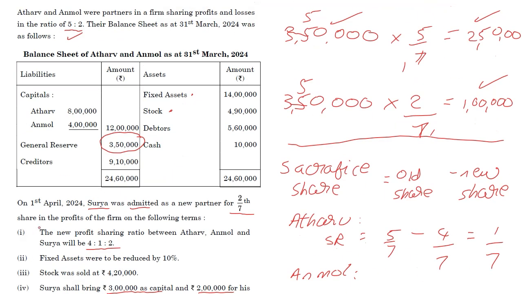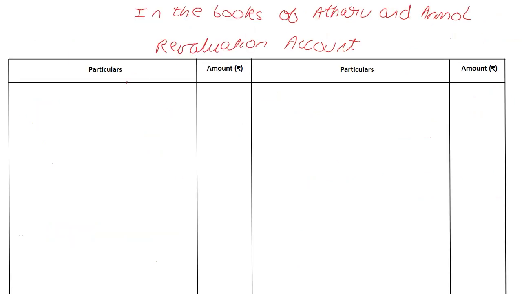All right, so I have done factoring in this fixed assets to be reduced by 10%. Fixed assets is 14 lakhs. So if it's going to be reduced by 10%, we multiply this by 10%, and that's as good as hiding a zero. So 1,40,000, which I am going to take to the revaluation account on the debit side to fixed assets. Why debit side? Your fixed assets are reducing. That is bad for you. Debit all expenses and losses. Okay, and we are going to put in 1,40,000 over here.